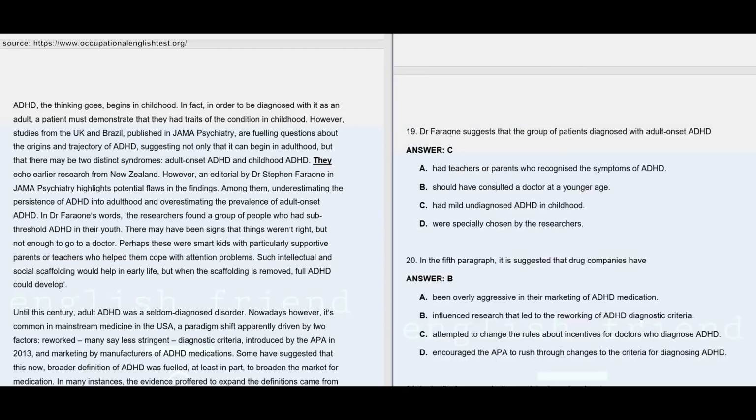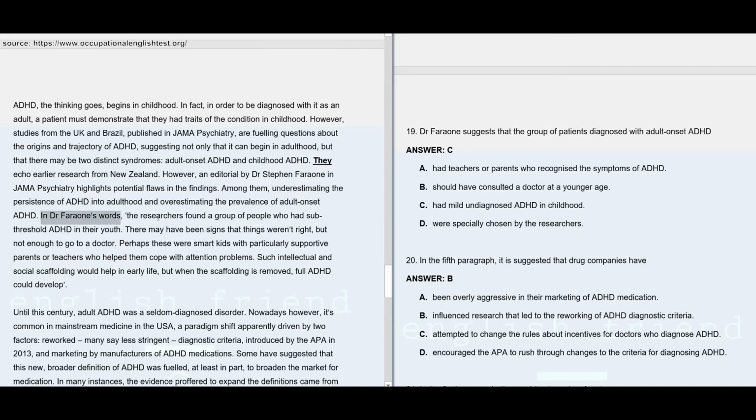Question number 19. Dr. Farron suggests that the group of patients diagnosed with adult onset ADHD, here the answer is C, had mild undiagnosed ADHD in childhood. As we go through the paragraph, you may see, however, an editorial by Dr. Stephen Farron in JAMA Psychiatry highlights potential flaws in the findings. Among them, underestimating the persistence of ADHD into childhood and overestimating the prevalence of adult onset ADHD.